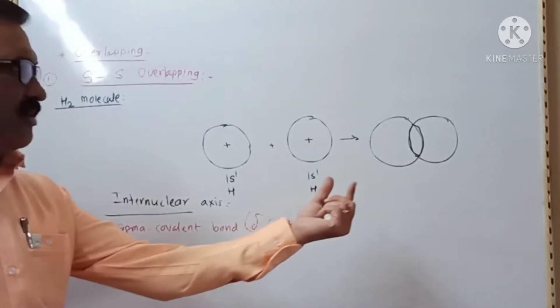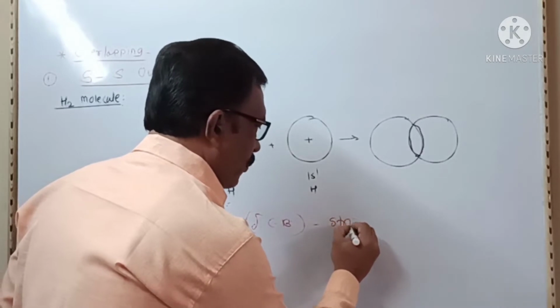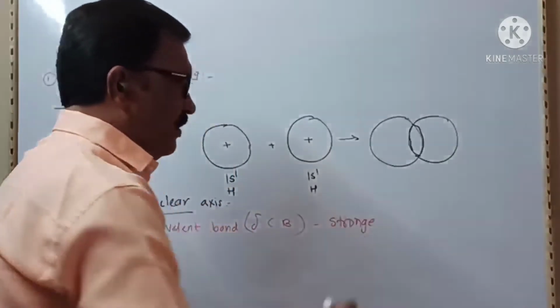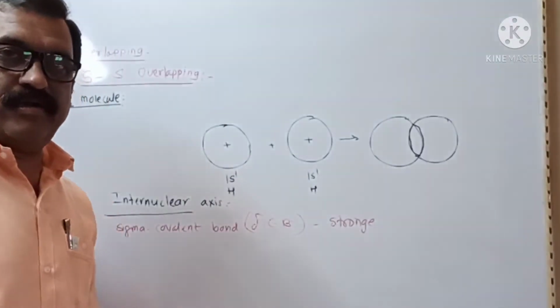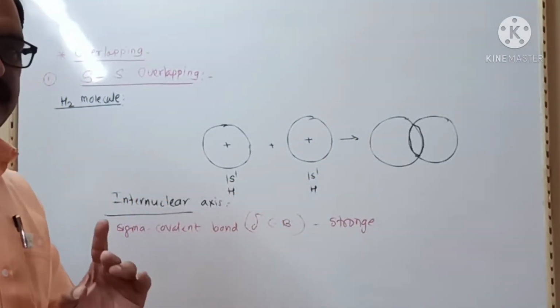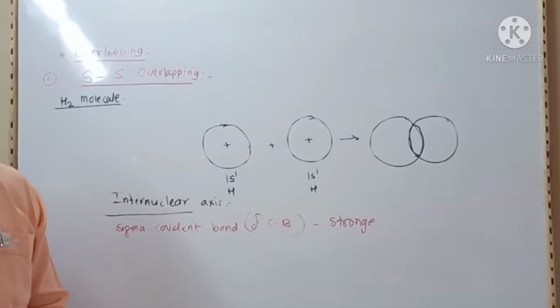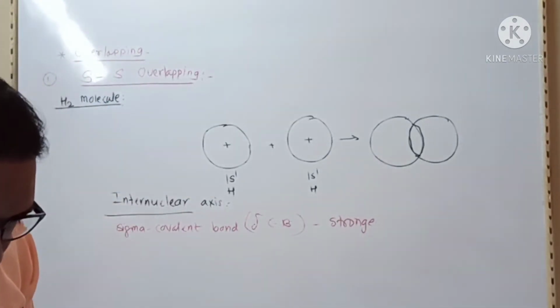As the extent of overlapping is maximum, a sigma bond is a stronger bond. This is the first type, s-s overlapping of atomic orbitals.